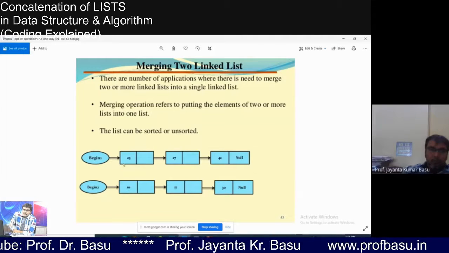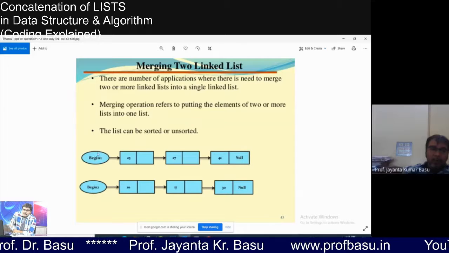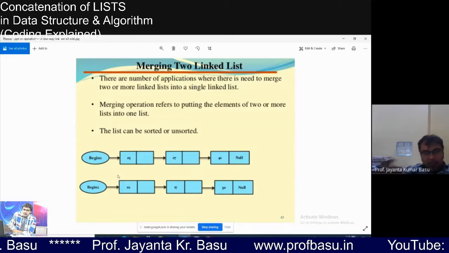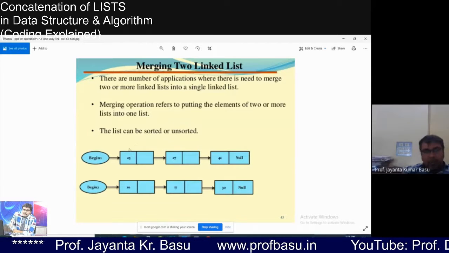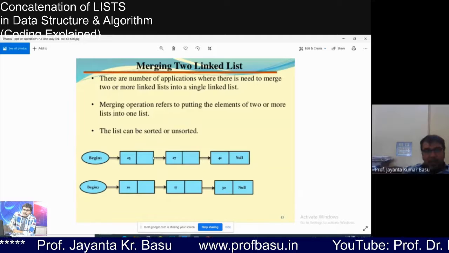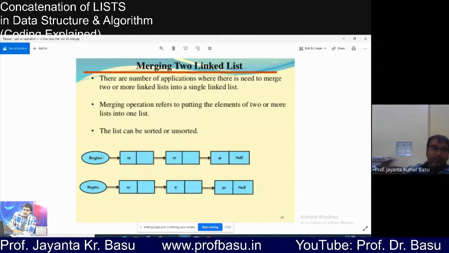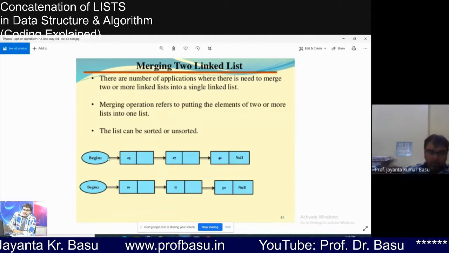If the head is changed, then the list will be lost. We can only keep track of any linked list with its head or root. So root cannot be changed.